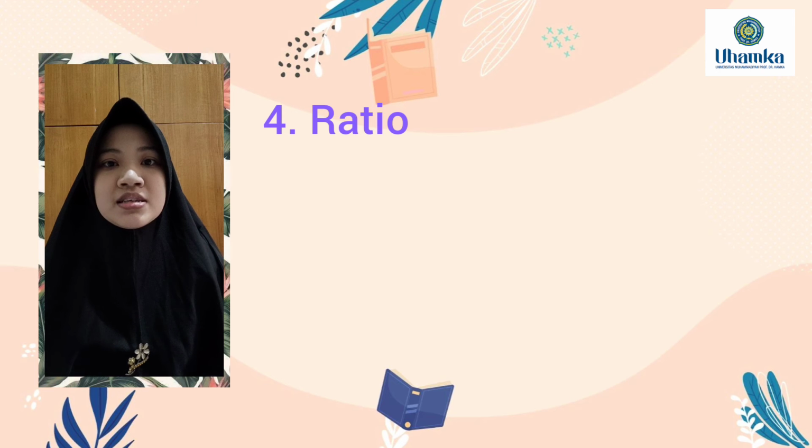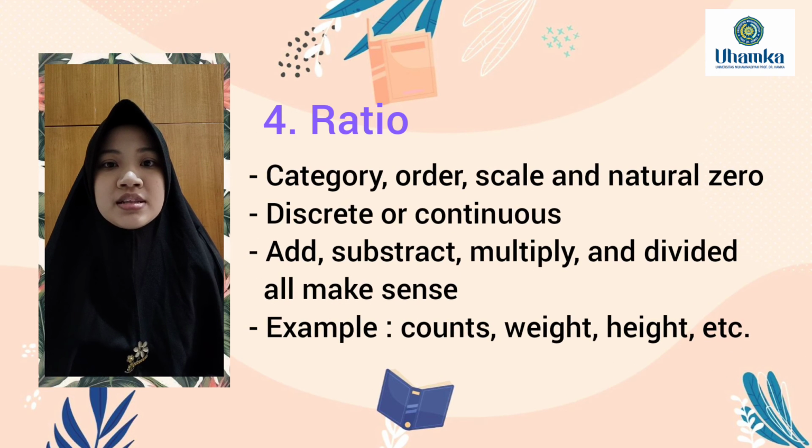The last is ratio. Ratio data has category, order, scale, and also natural zero. So when you see zero in this, it means you don't have any of it. The data can be discrete or continuous. Add, subtract, multiply, and divide all make sense. So the examples for ratio can be count, weight, height, and etc.